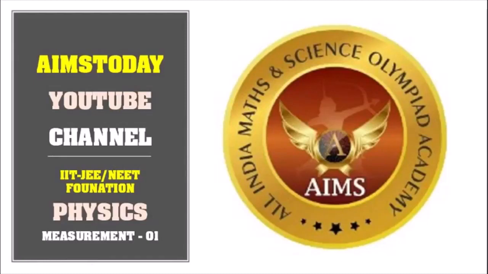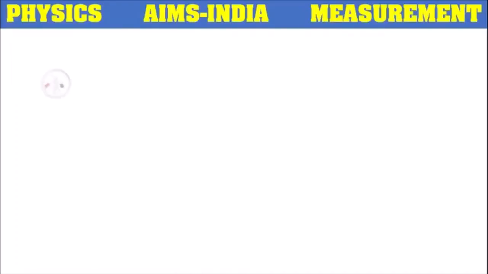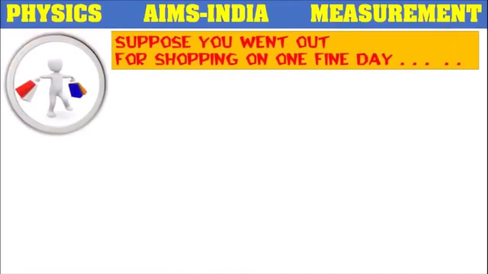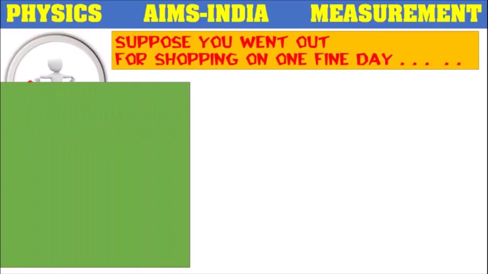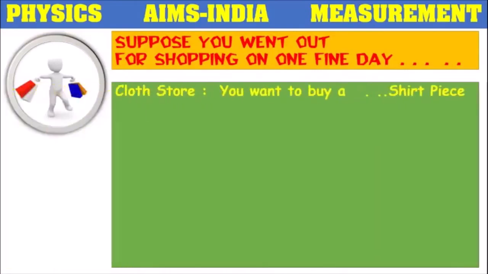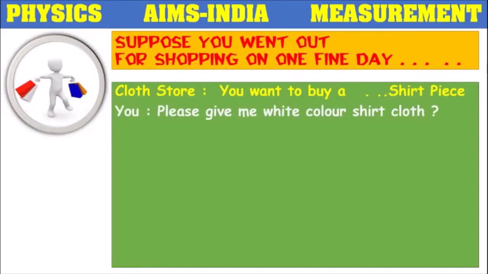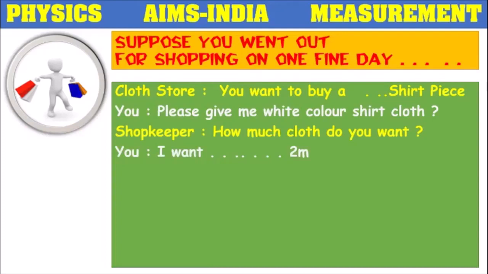In today's IIT JEE NEET Foundation class, from the physics subject, measurement topic, we are going to continue. Suppose you went out for shopping on one fine day. You went to a cloth store, you want to buy a shirt piece. Please give me white color short cloth, like that you have asked. How much cloth do you want? The shopkeeper questioned you. I want 2 meter, like that you might have answered.